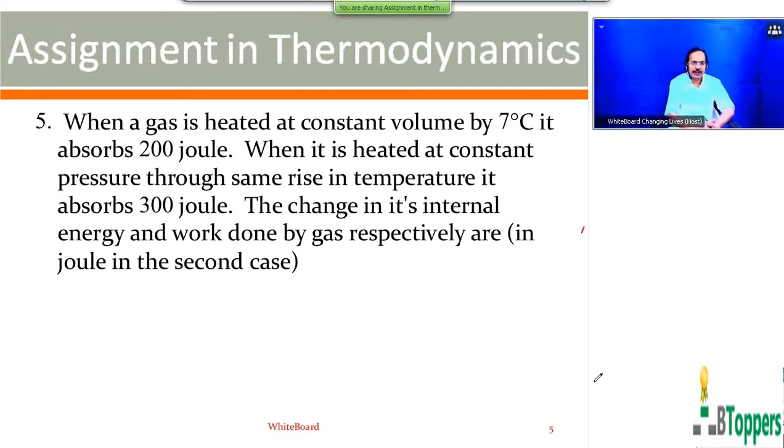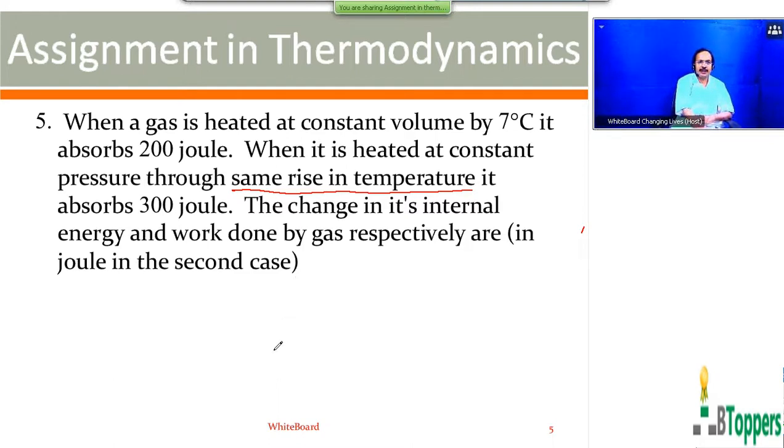The gas is heated at constant volume by 70 degrees centigrade, absorbs 200 joules. When it is heated at constant pressure to same rise in temperature, it absorbs 300 joules. The change in energy and work done by the gas respectively are in second case. So we can observe that rise in temperature is same in both the cases.